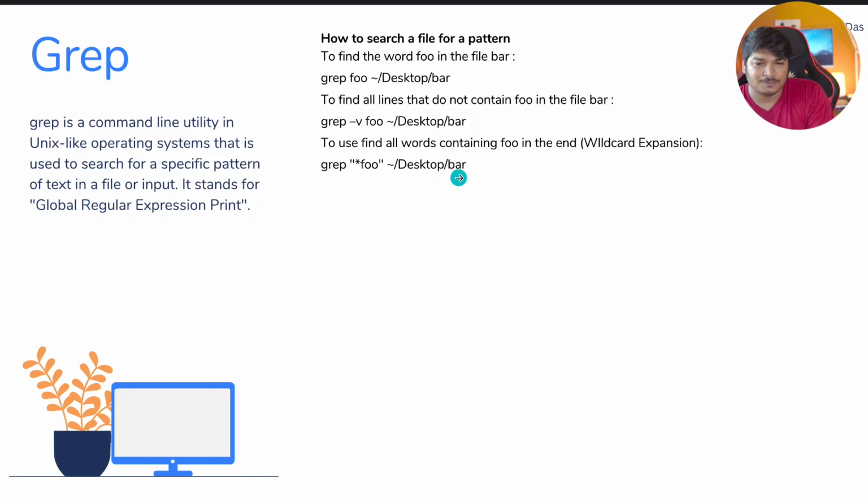So these are some use cases, but there are many advanced use cases where you can use filtering and in combination you can do all the stuff. We'll come to that. Just understand grep is used for searching stuff. That is fair enough, right?